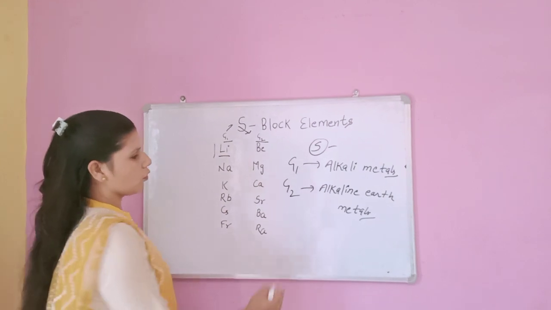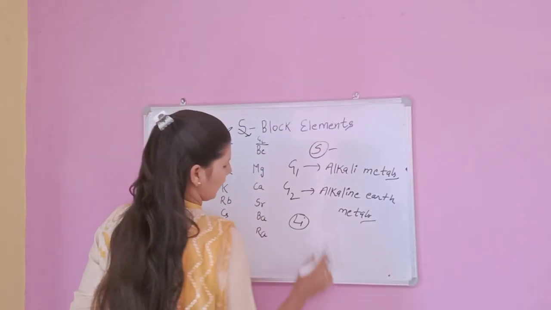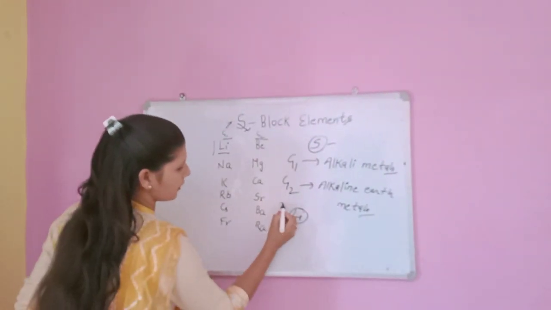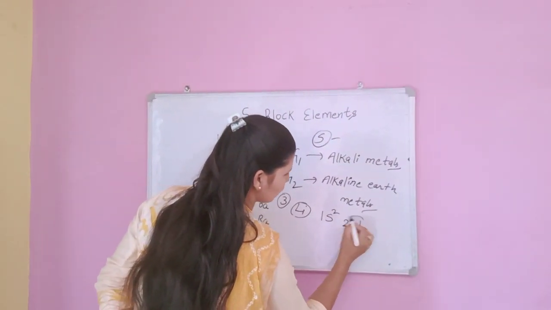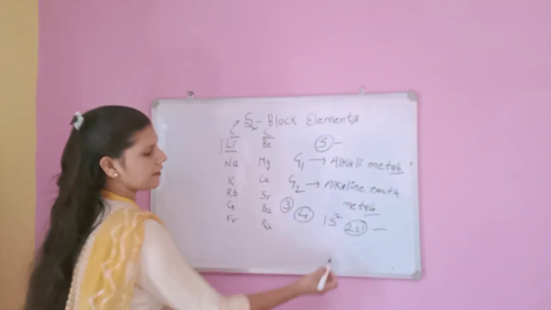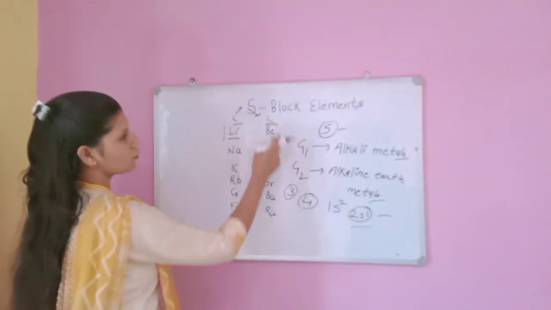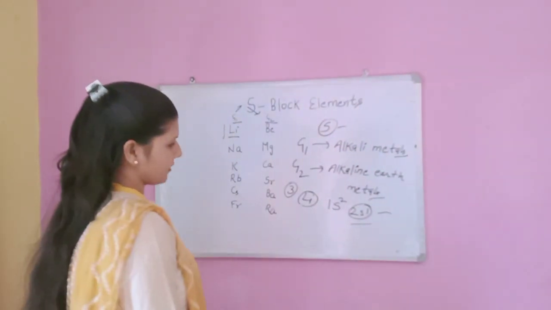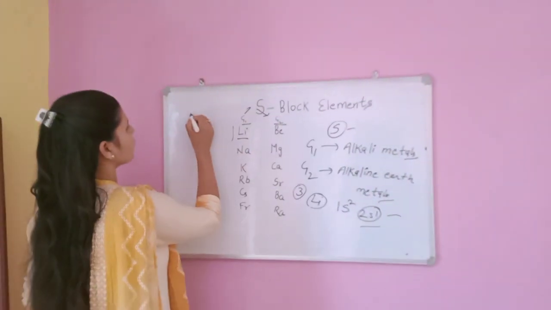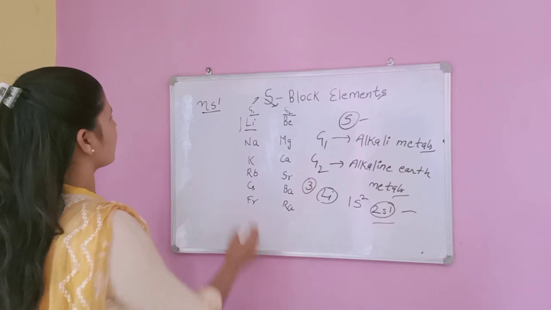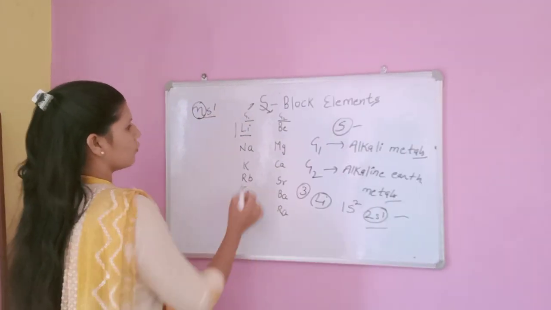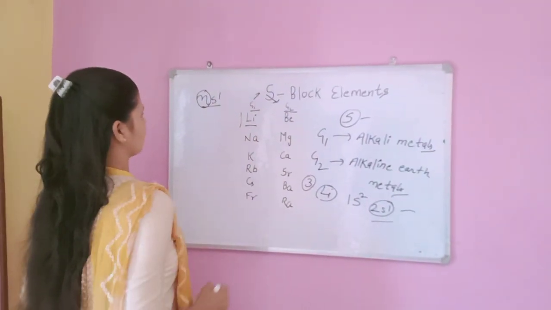Now their electronic configuration. Electronic configuration of lithium: as we know, atomic number is 3, so 1s2 and 2s1. The last electron enters the S subshell, so it belongs to S block elements. Their general electronic configuration is ns1. The principal quantum number n changes from lithium to sodium to potassium.